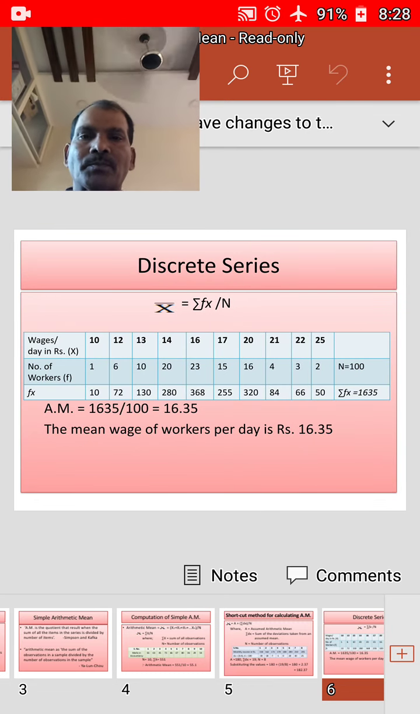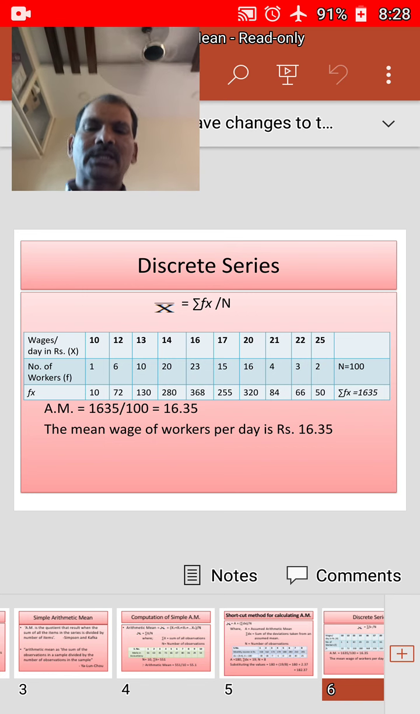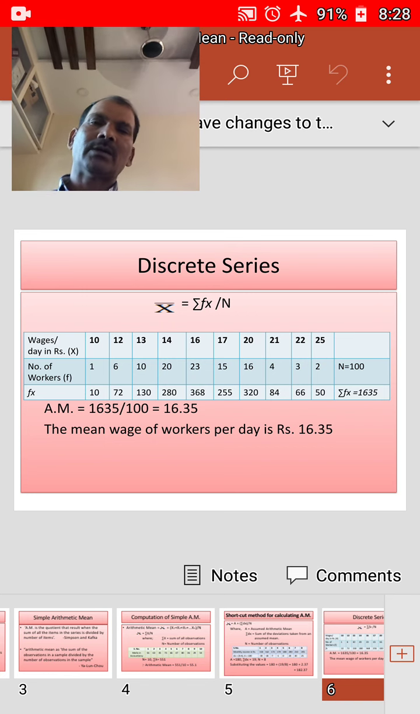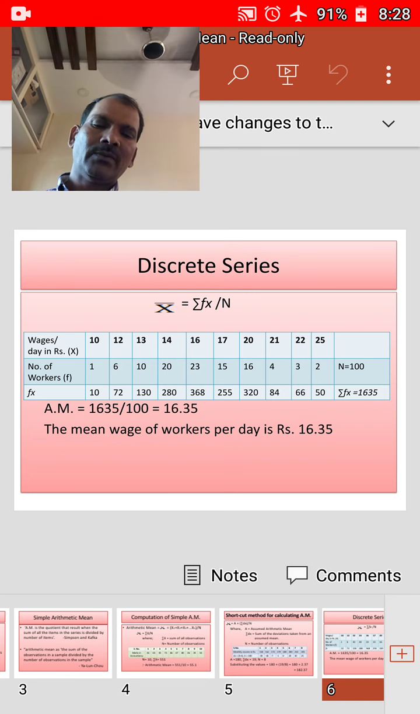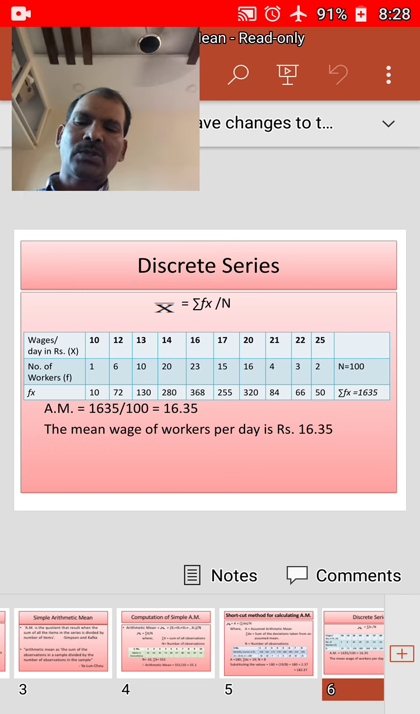Now we will consider discrete series. Arithmetic mean for the data of discrete series can be computed either by direct method or by shortcut method. First we will see the direct method. Multiply each value of the variable with its corresponding frequency and denote the column by fx. Add all the values of fx and obtain sigma fx. Obtain the total frequencies of the distribution and denote it by n or sigma f. Substitute these values in the formula given below and obtain the value of x bar.